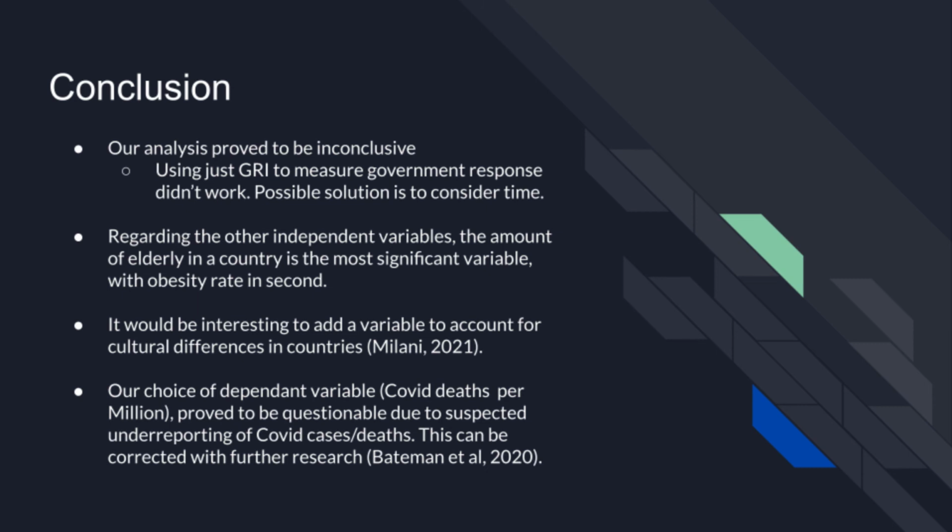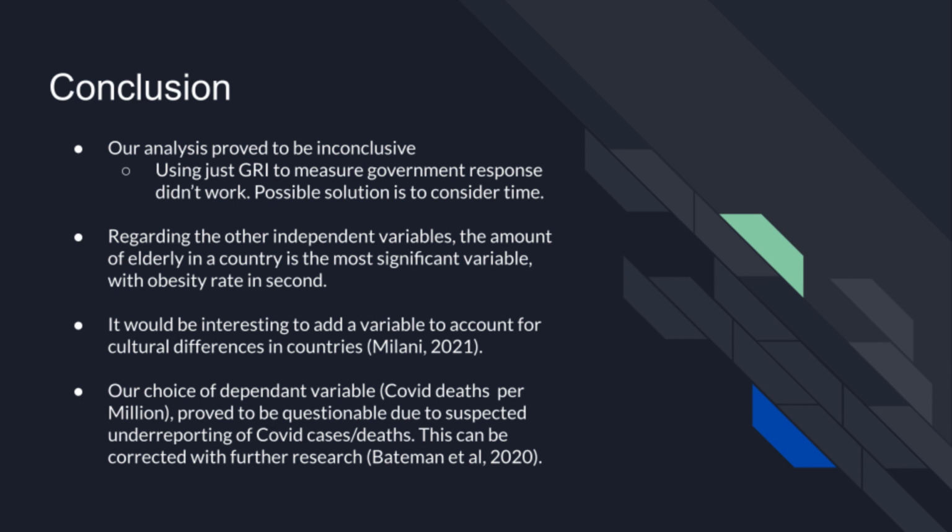Regarding our other independent variables, we found that, unsurprisingly, what contributes most to how badly a pandemic hit a country in terms of deaths is the number of elderly people in it. Obesity rates were also very significant, while other variables, mostly economic variables, are very minor or insignificant. For future analysis, it might be interesting to include a variable which relates to cultural characteristics of a country, such as a country's social connectedness, that is, how many people a person interacts with daily. See Milani 2021 as an example of this.